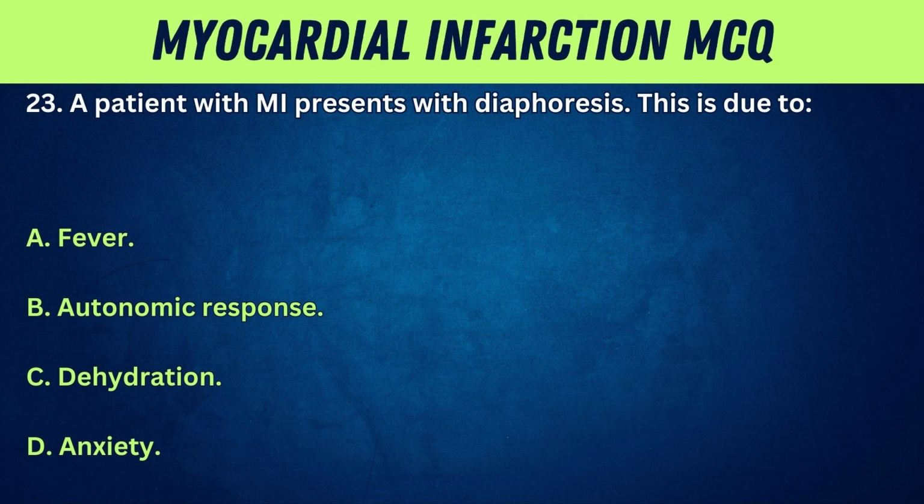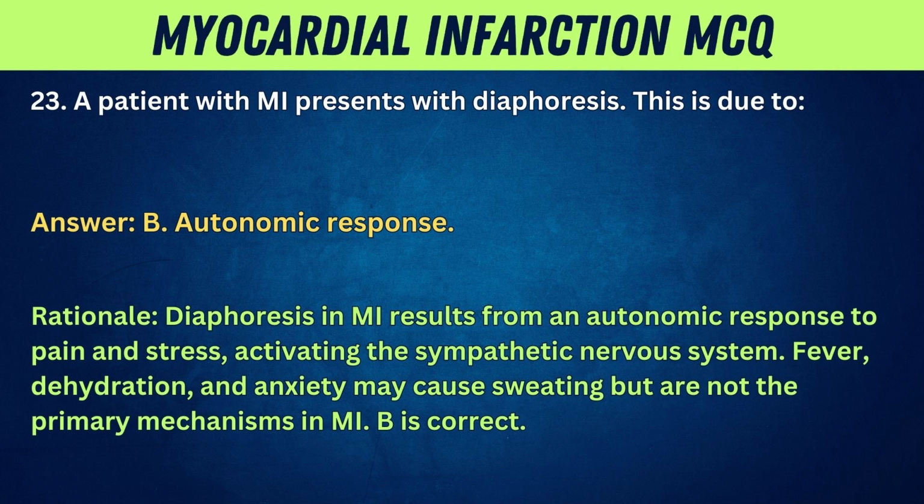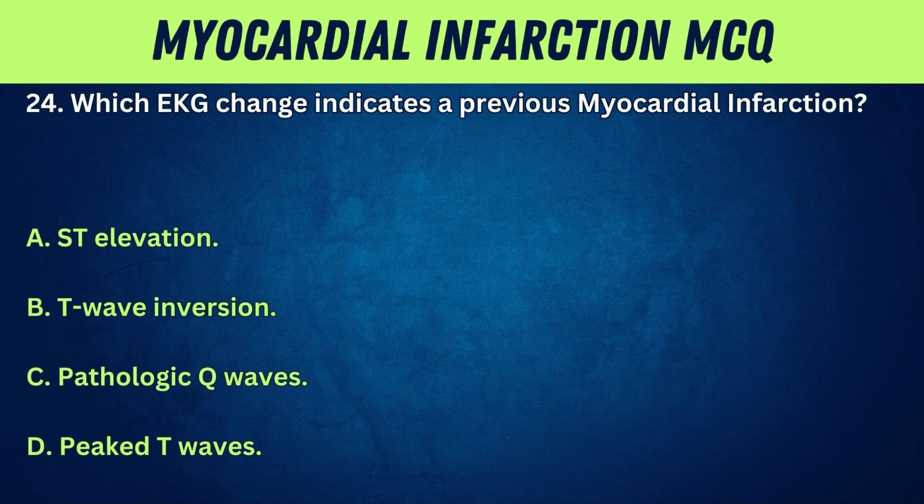This is due to A. Fever. B. Autonomic response. C. Dehydration. D. Anxiety. Answer: B. Autonomic response. Rationale: diaphoresis in MI results from an autonomic response to pain and stress, activating the sympathetic nervous system. Fever, dehydration, and anxiety may cause sweating but are not the primary mechanisms in MI. B is correct. 24. Which EKG change indicates a previous myocardial infarction?